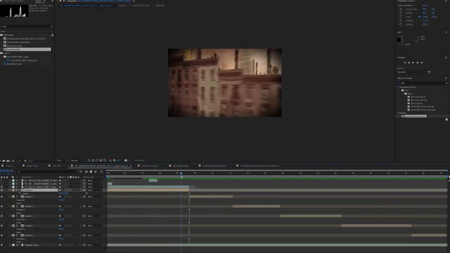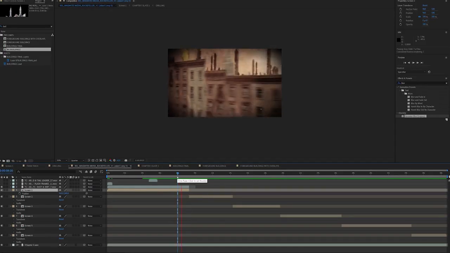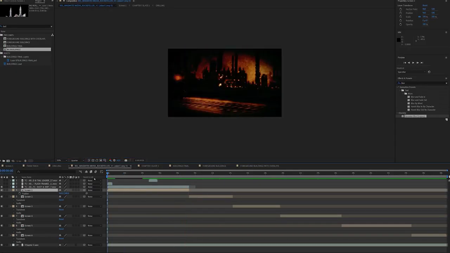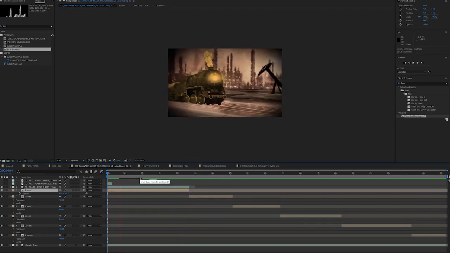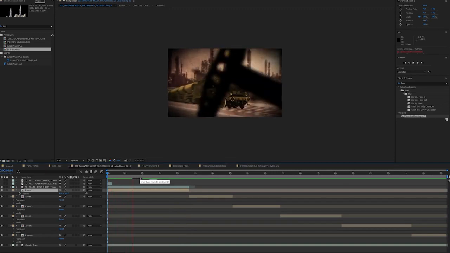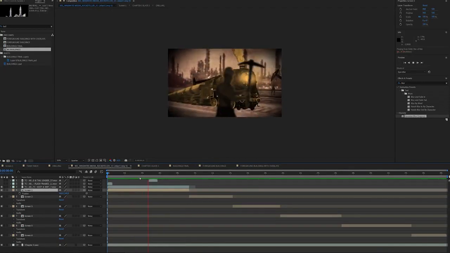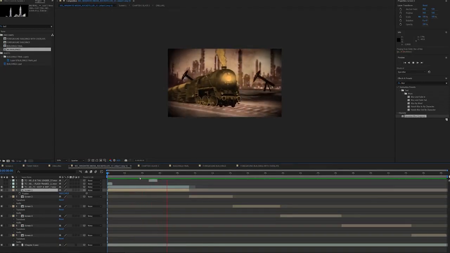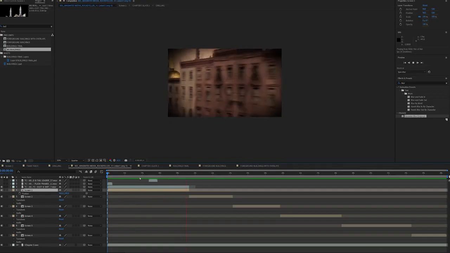Okay, so now the buildings are in position. As you can see, they pass straight in front of the camera right at the end of this particular slate, which will probably leave us a great opportunity to add a transition there into the next slate. But there we have it, guys. That is the first of our slates complete for the story animation.